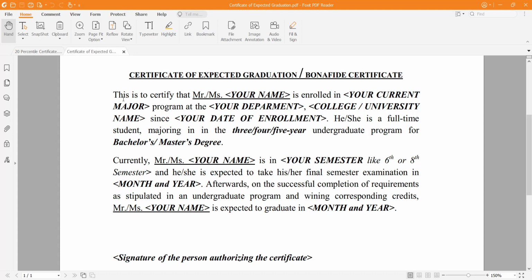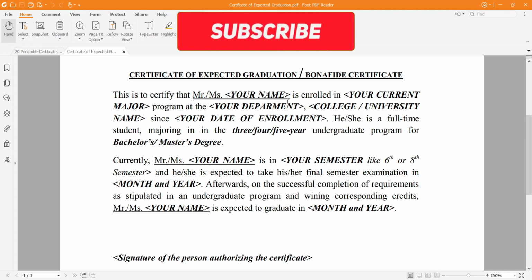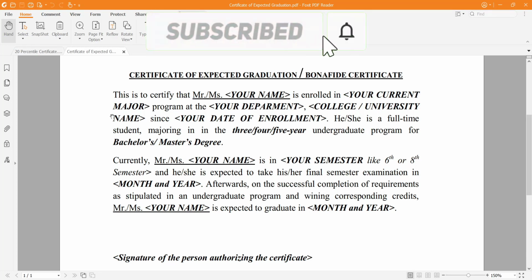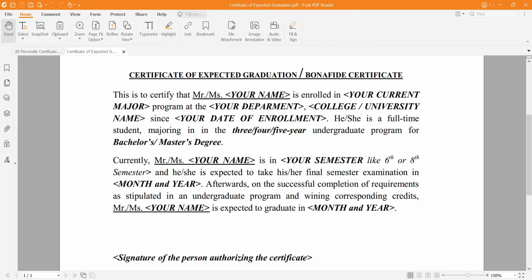So what I've written is: this is to certify that, and you can replace this with your name and your current major. Let's say you are doing mechanical engineering, and I am making the certificate for myself, so I'll write: this is to certify that Mr. Gaurav Kumar is enrolled in the mechanical engineering program at my department, that is, the mechanical engineering department, School of Engineering, and my university, that is, let's say, Kyushu University.